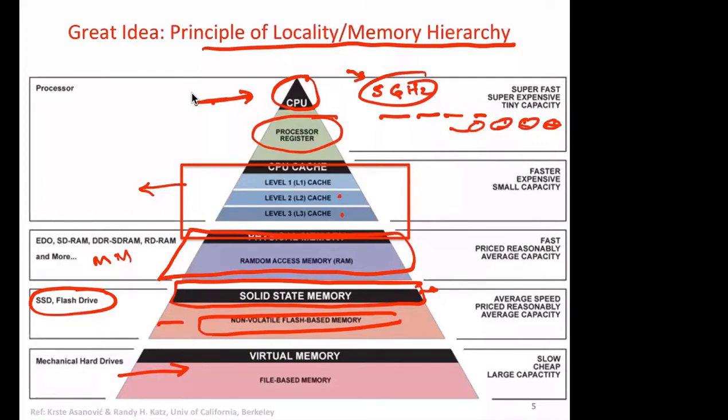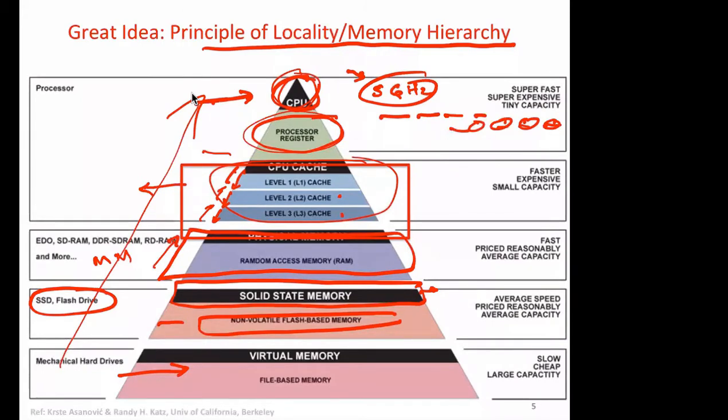So what we see here is that as we go up, the speed goes up, right? So speed is going up this way. This is the access speed for the CPU, of course, the CPU being the consumer of all this. Registers operate at very fast speed. Then cache memories are there, and as we go down each cache level, the speed becomes slower, or as we go up, speed becomes faster. Similarly here, and so on, right?